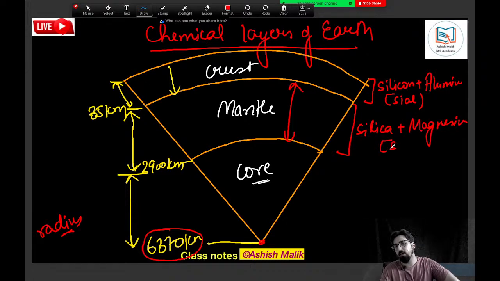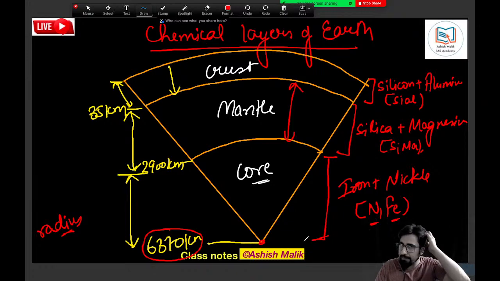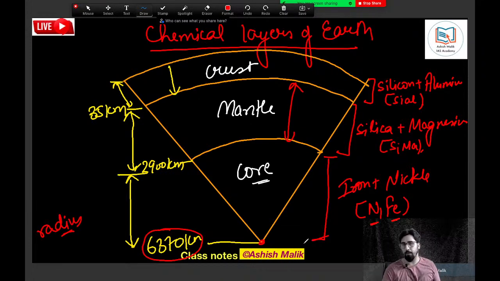And that is why we call it sima. And then we have the last one, the core, which is made up of iron and nickel. And that is why the layer is called NiFe: Ni, nickel, Fe, iron. So please remember, these are the three chemical layers of the earth that we have: crust, mantle and core. That's the chemical one.